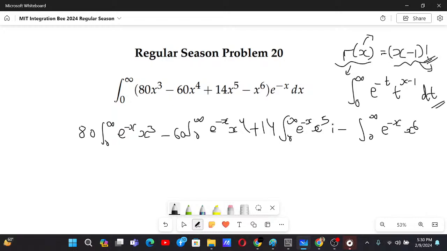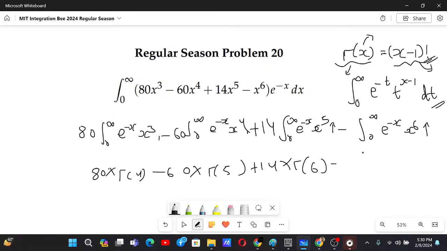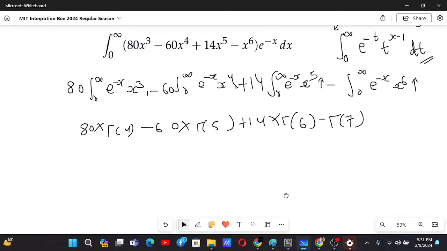And also add a dx over here. Now this is 80 times gamma 4 minus 60 times gamma 5 plus 14 times gamma 6 minus gamma 7.